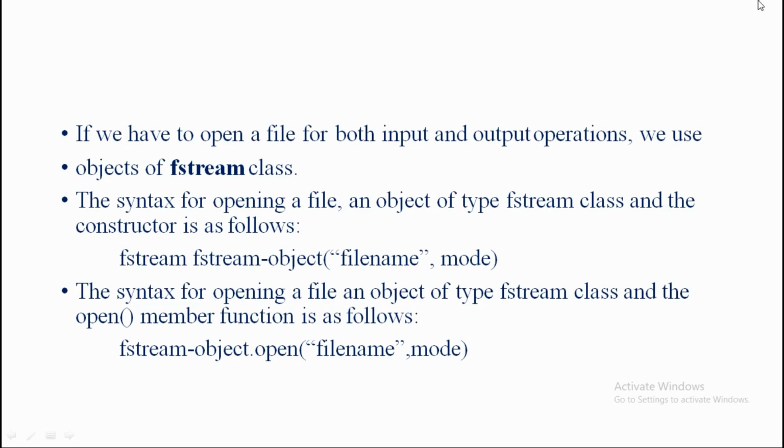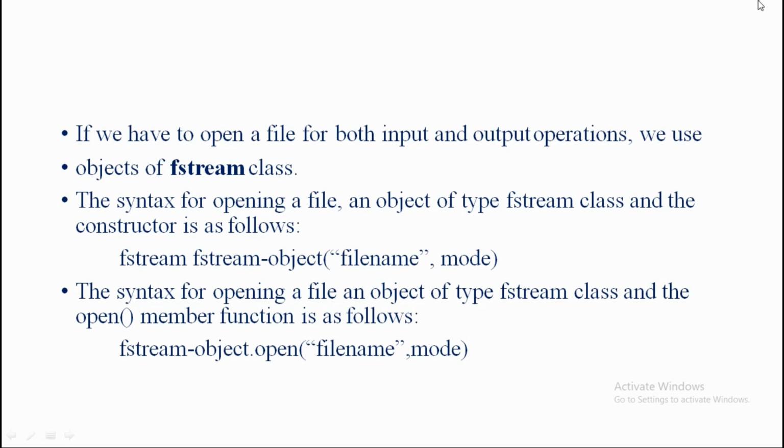Now in this concept I want to tell something about the mode also. So we need to use some of the modes. Later you should know what the meaning of the mode is, but now I am not giving any information about the mode, just the syntax.